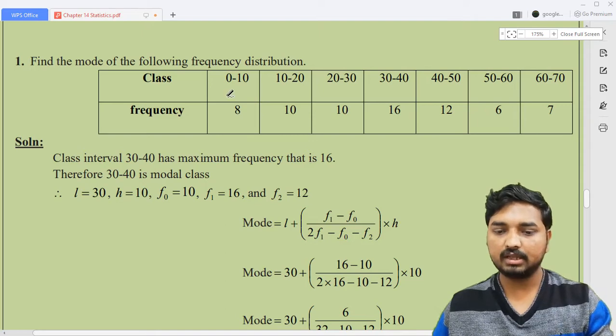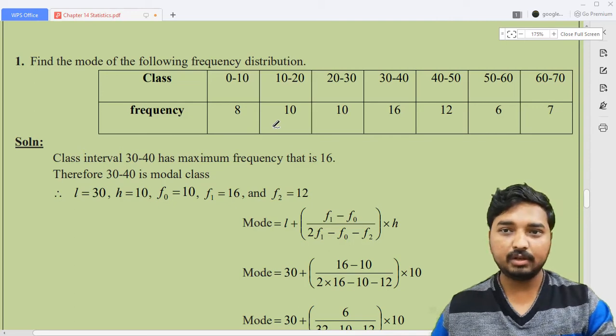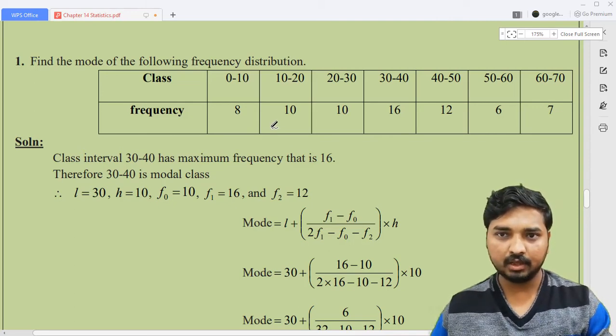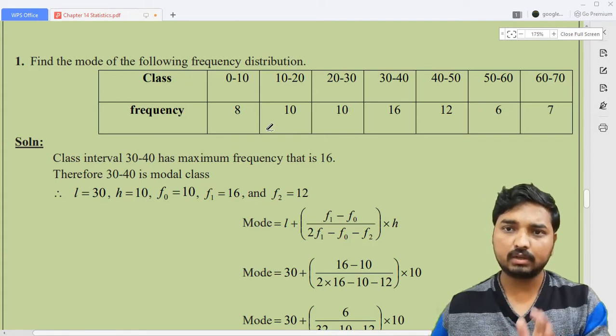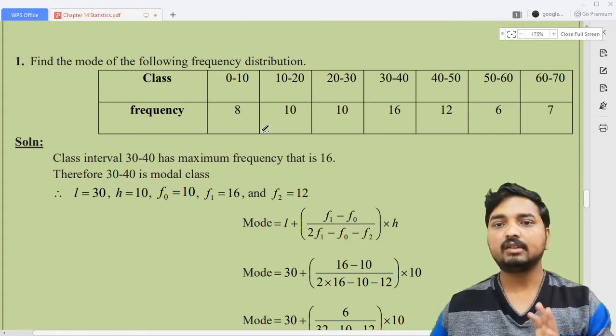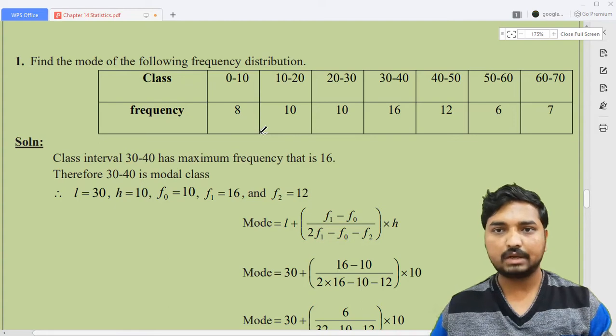There will be no discrete values. Class intervals will be present and the frequency column as it is. So the first step: there is no need to write the table, no need to develop the table like that of mean. Even while writing the solution, there is no need to write the table. That's why I'm not going to write the table in the solution format. You just need to identify it from the table.